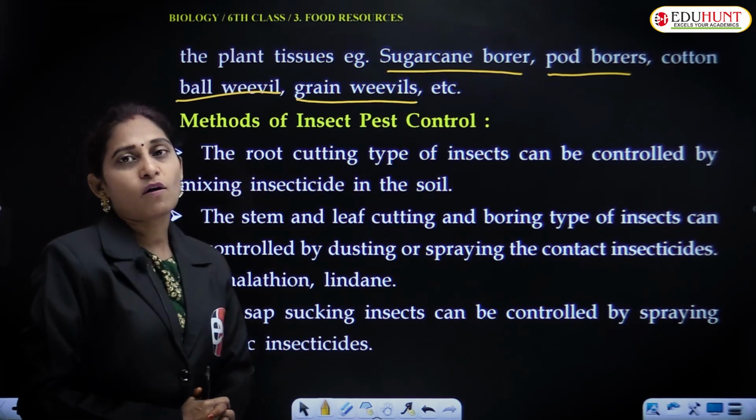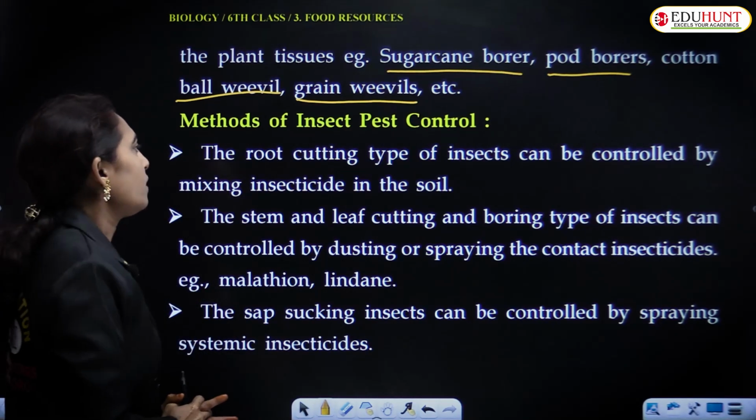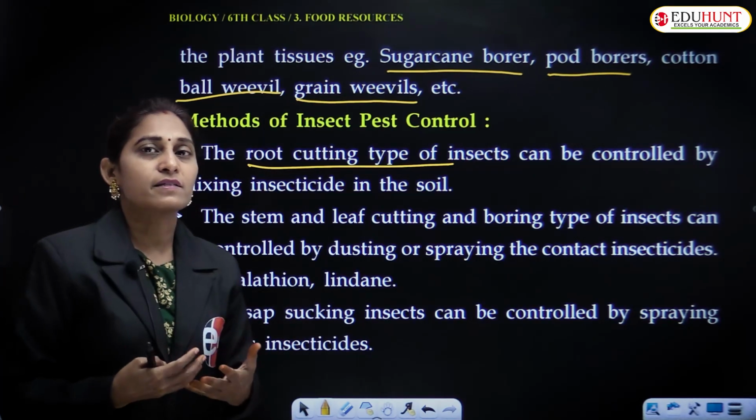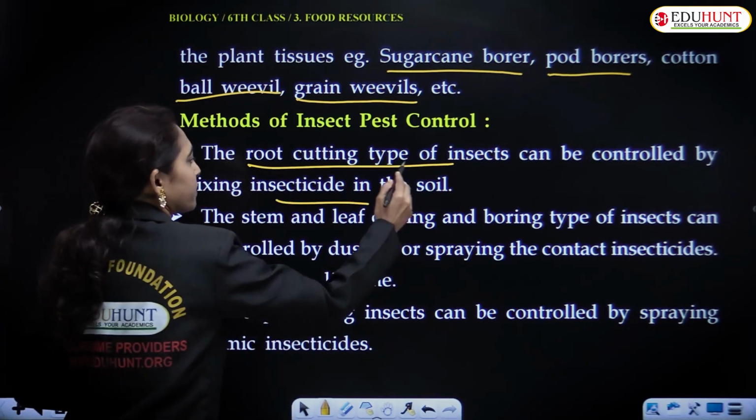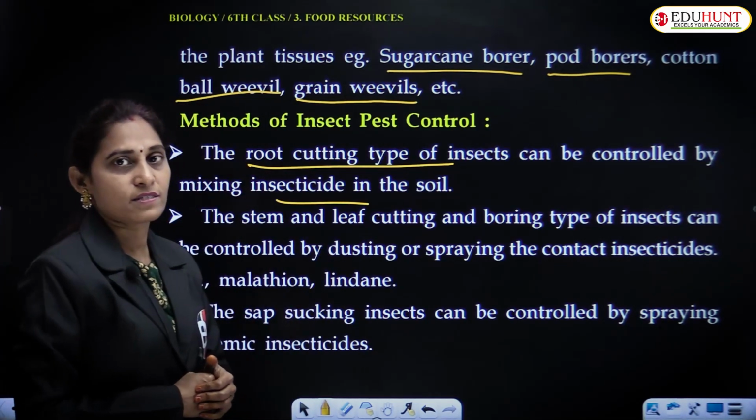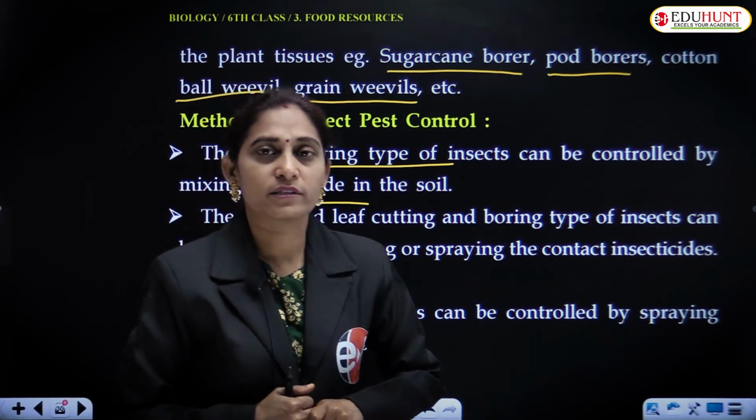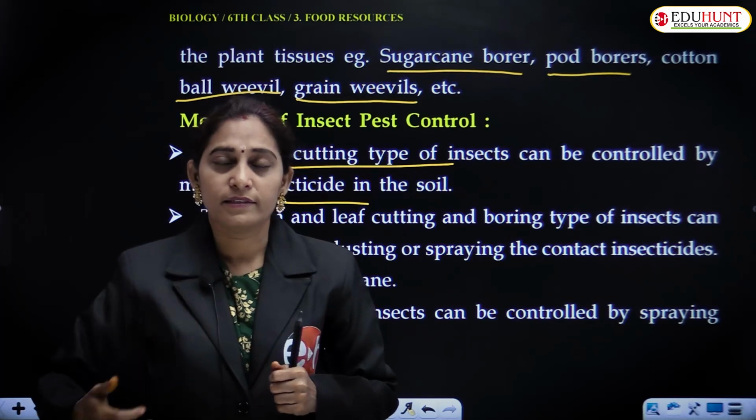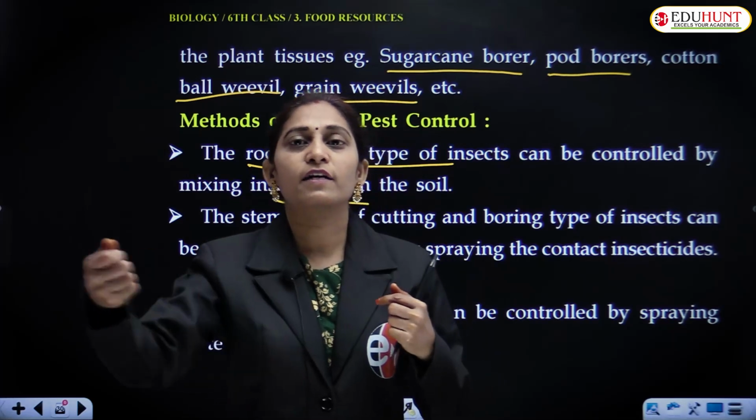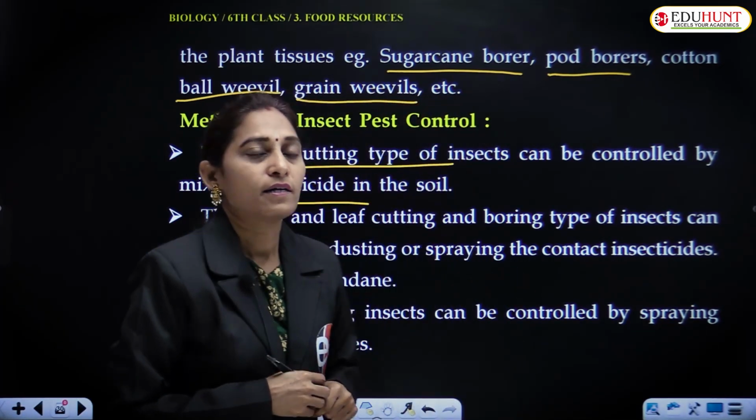And then methods of insect pest control. How to control these insect pests? Root cutting type of insects can be controlled by applying the insecticides to the soil, and for stem and leaf cutting and boring type of insects, foliar spray. You must have seen in programs like Annadata, they wear a mask and carry some can-like structure and spray the pesticide or insecticides on the crop. That is called a foliar spray.